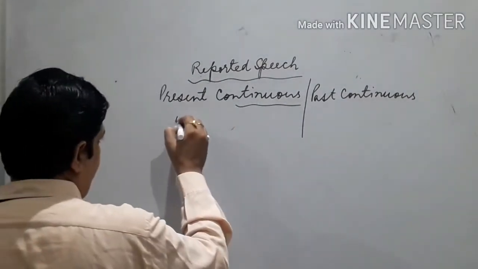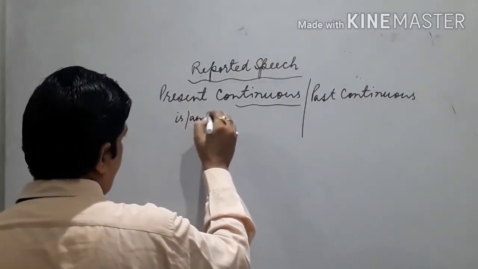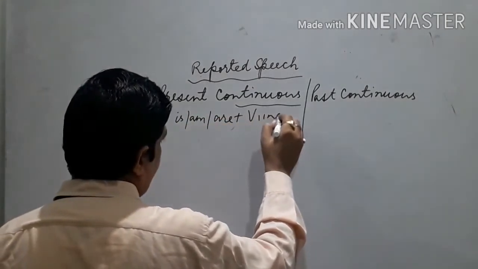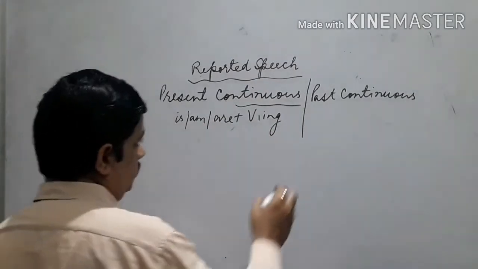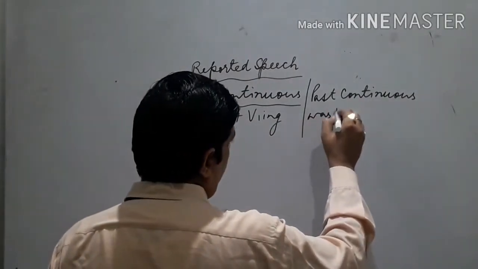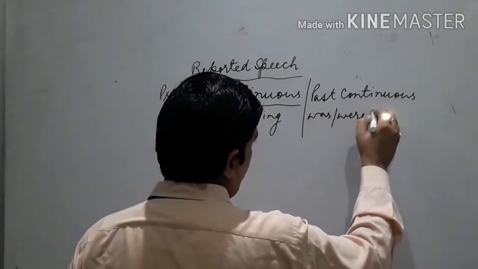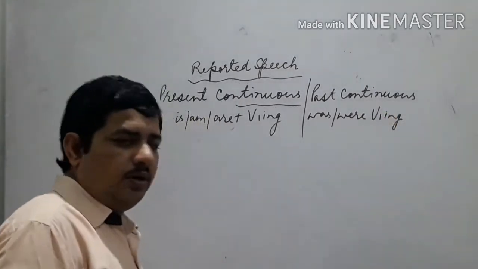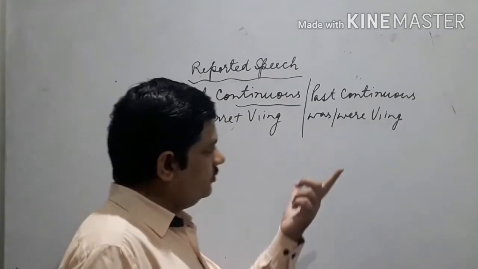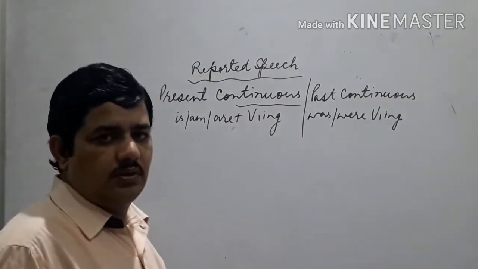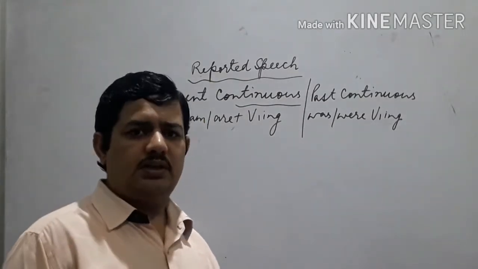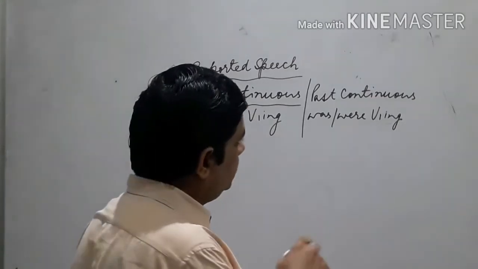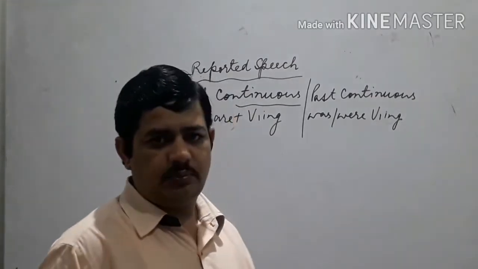As per the structure, suppose there is this series: is, am, are, first form plus ing. You have to convert it into was, were, first form plus ing. But only by writing this rule, you cannot get proper understanding. So for that, we'll be doing these rules with examples.